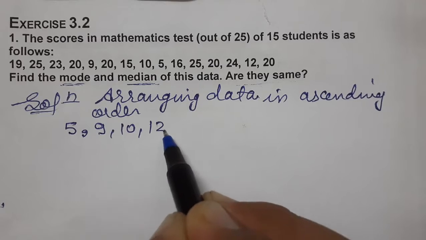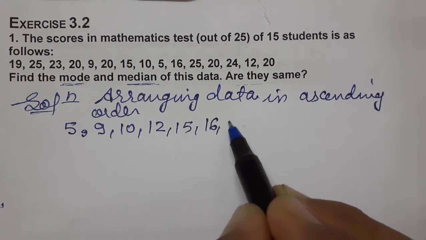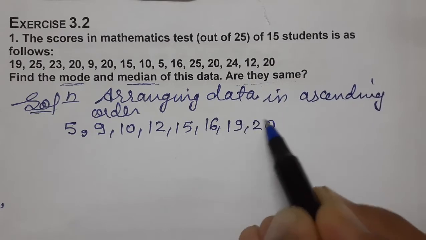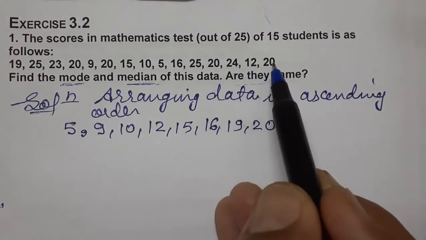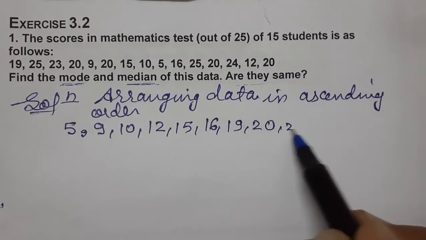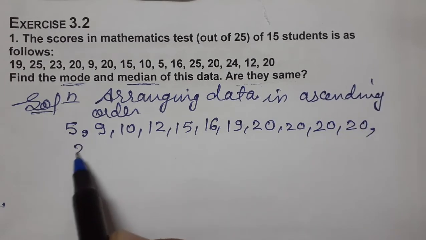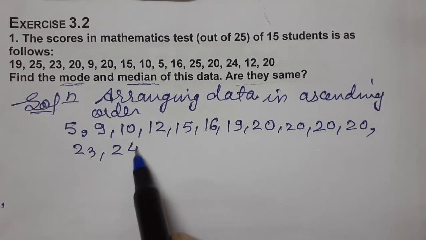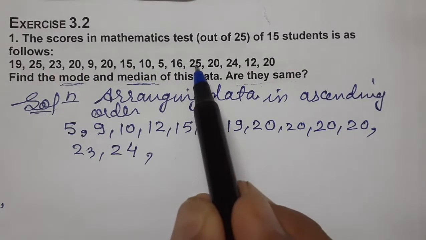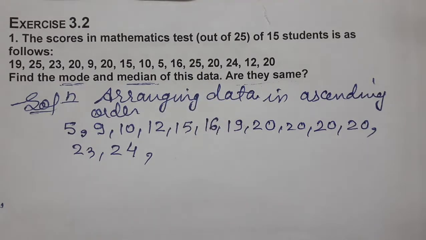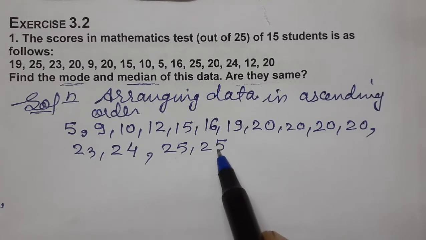I am arranging all the data in ascending order. 15, 16, then 19, 20. How many times? 1, 2, 3, 4 times 20. Then 23, 24 and 25. How many times? 2 times 25. So we have arranged the data in ascending order.